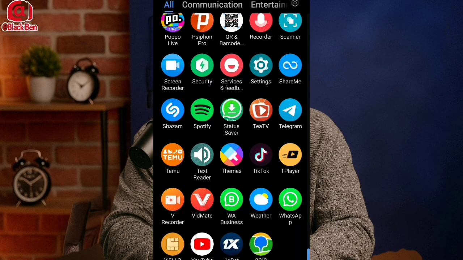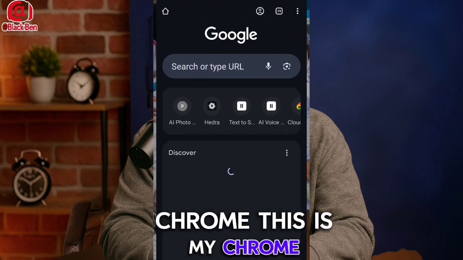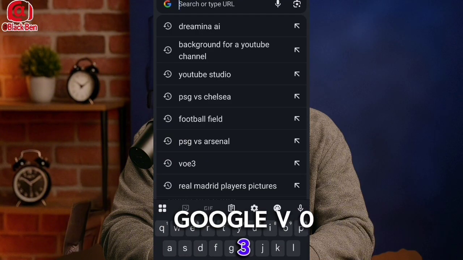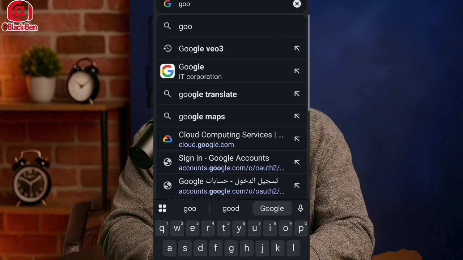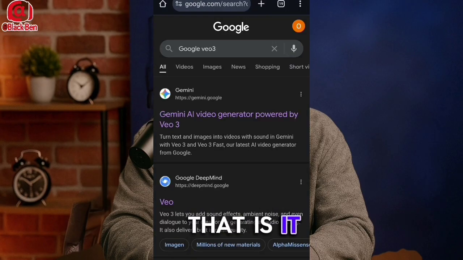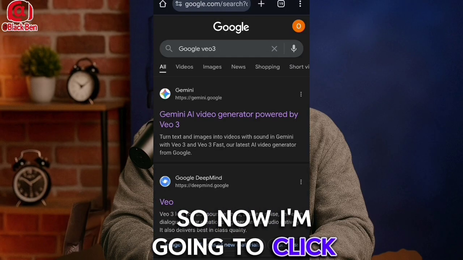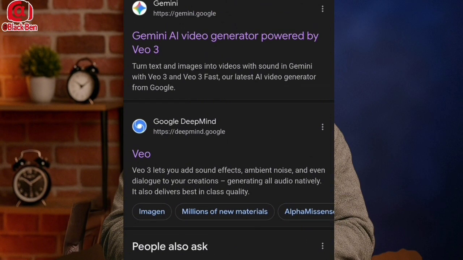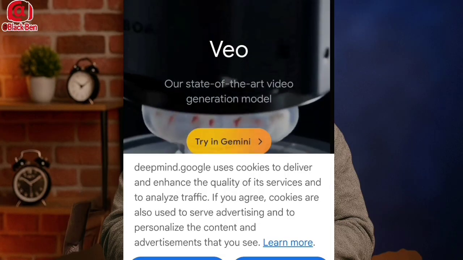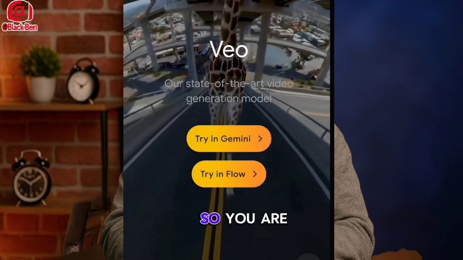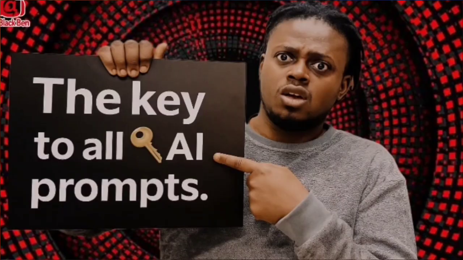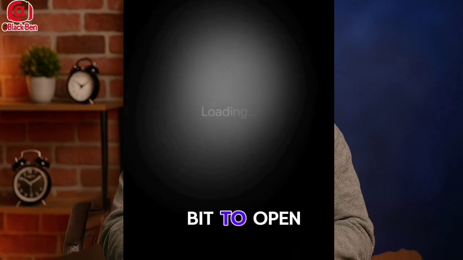So guys, let's go to my Chrome. This is my Chrome. What I'm going to do now is search for Google Veo 3. You see, I have it here. Now I'm going to click on this one. Don't click the first one. Click here. So you're right in Flow. You're going to see Create with Flow. You click Create with Flow. It's going to take a little bit to open.